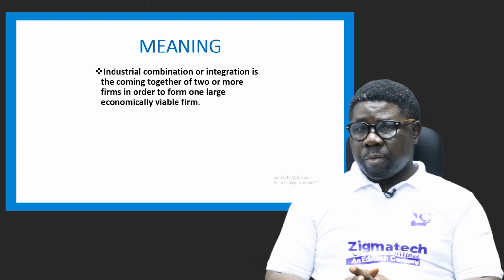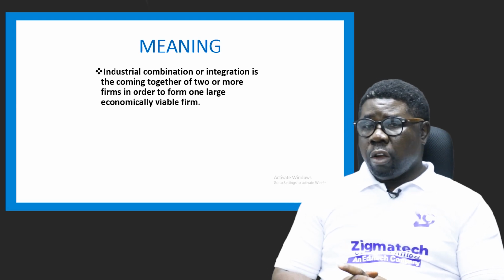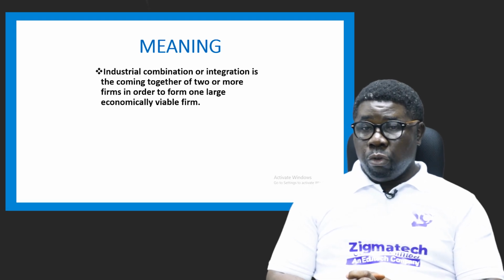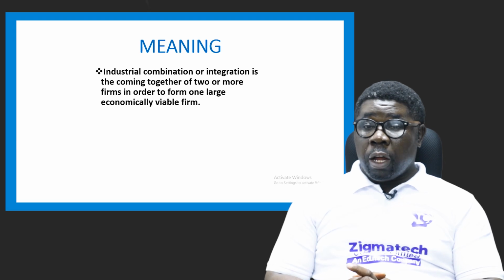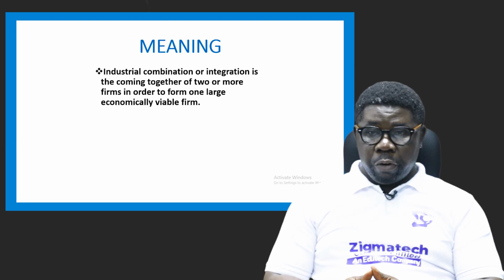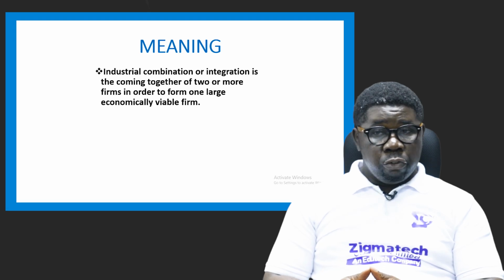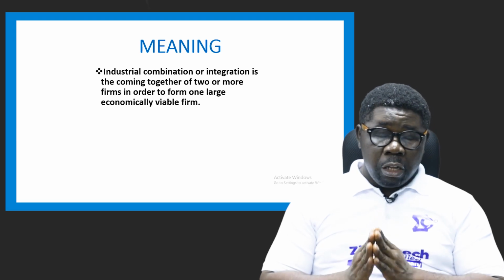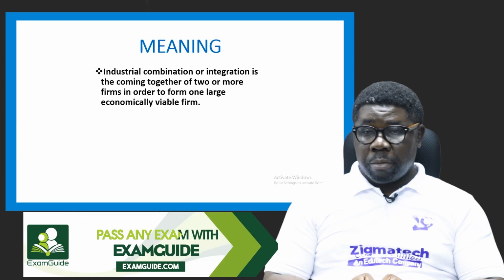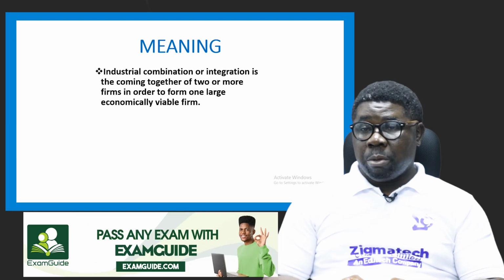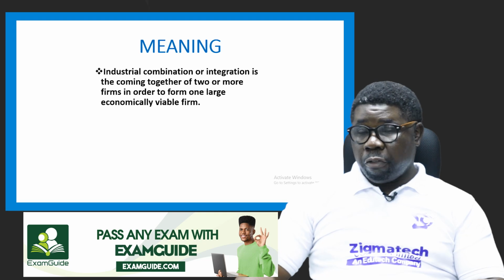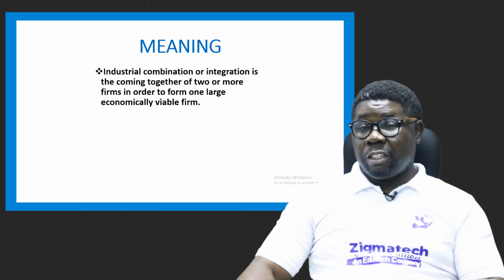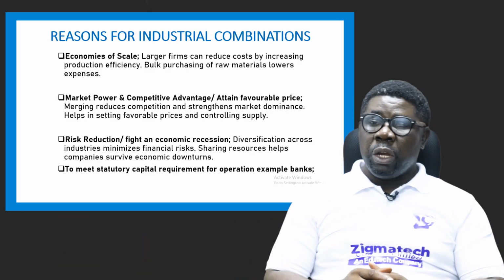So what does it mean? Industrial combination or integration is the coming together of two or more firms in order to form one large economically viable or profitable firm. There are various reasons why that should happen. Business people have a way of making sure that they make good returns for their risks. Now, why would they want to merge or combine?